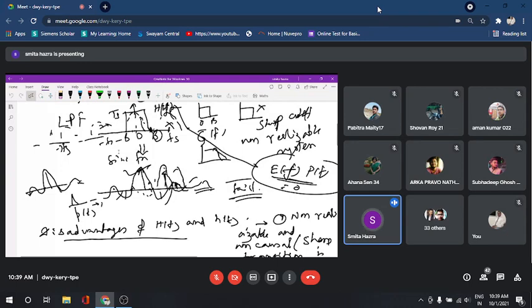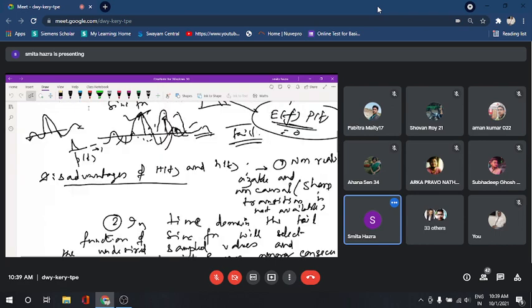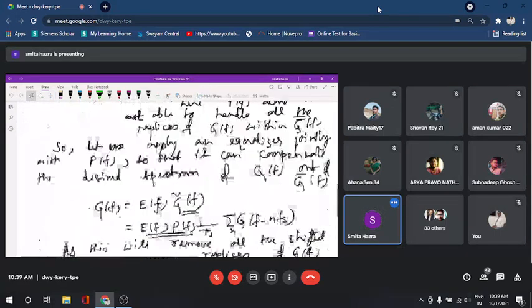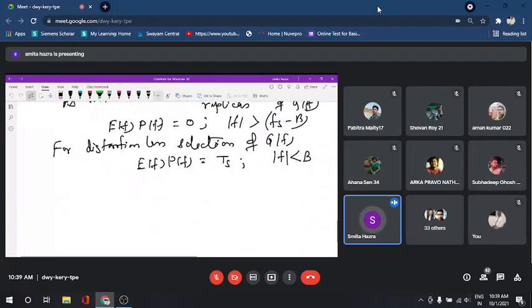Okay, so that is our objective. So within the band, this is the outcome. Outside the band, this is the outcome, and whatever is about the pass band, that thing is also available to us.